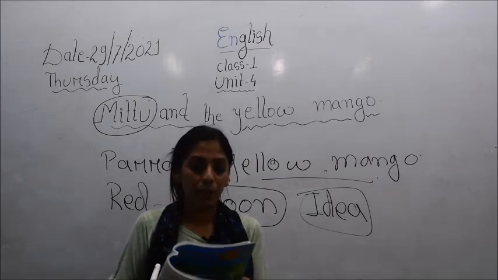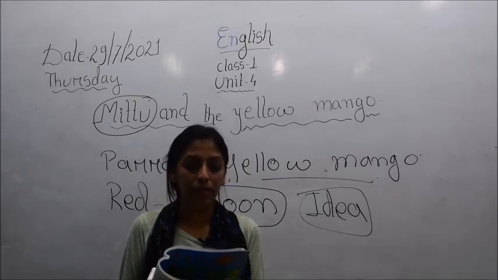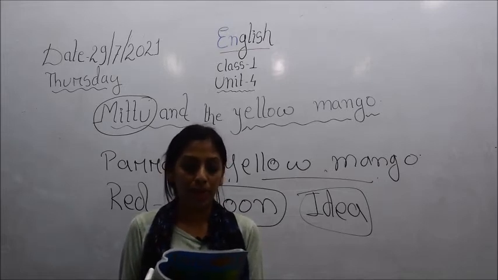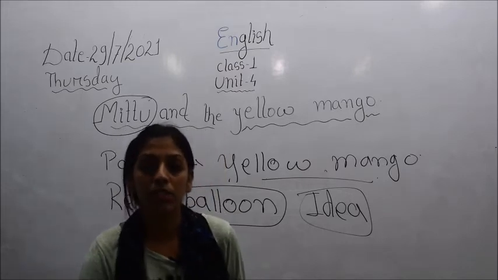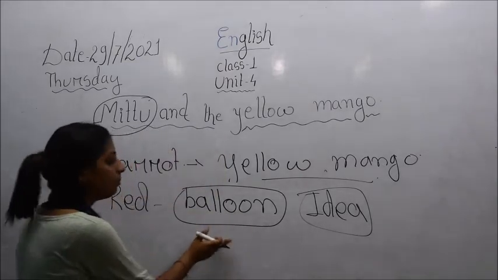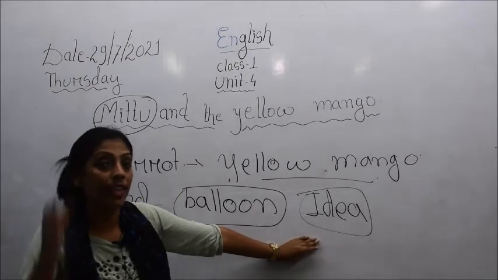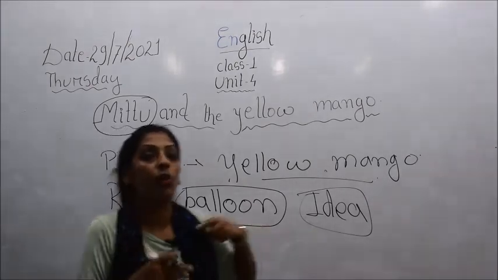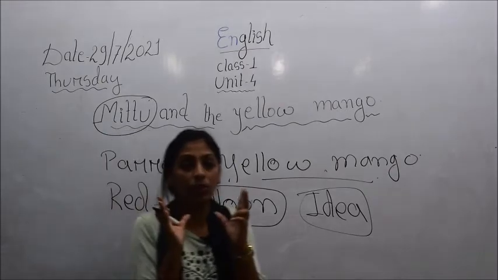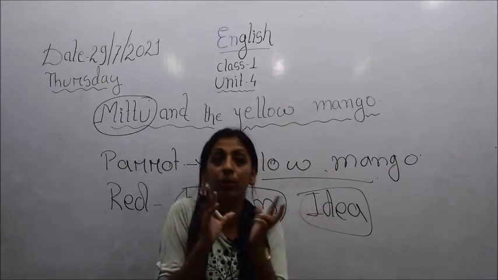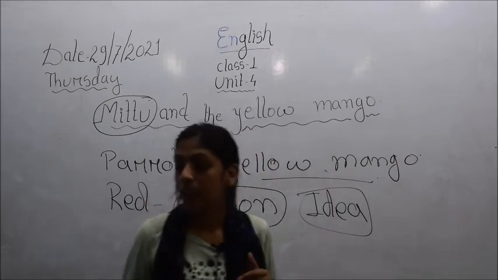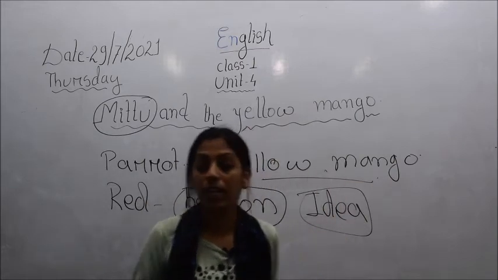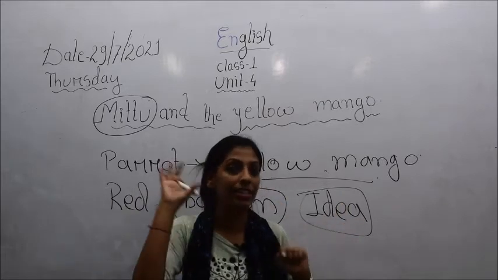So Mittu picked up the red balloon. He was very careful not to burst it. He flew to the mango tree. The crow was sitting on the tree. Mittu went behind the tree. So you see children, when Mittu got this red balloon, as I have told you, an idea came into his mind, and he took this balloon very carefully so that it might not burst. He flew back to that mango tree where he had seen that yellow mango.